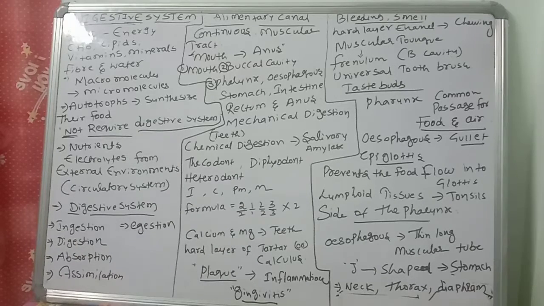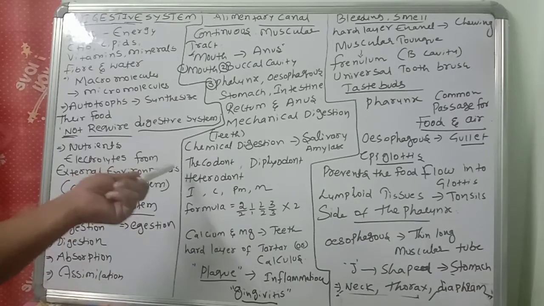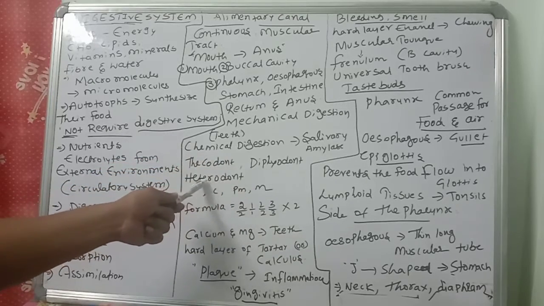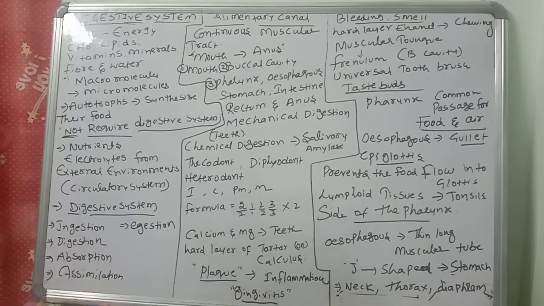There are three types of teeth present in our mouth. In our oral cavity or buccal cavity, three types of dentition are present. What are they? You know very well: thecodont, diphyodont, heterodont. What is thecodont? What is heterodont? What is diphyodont? We will be discussing.